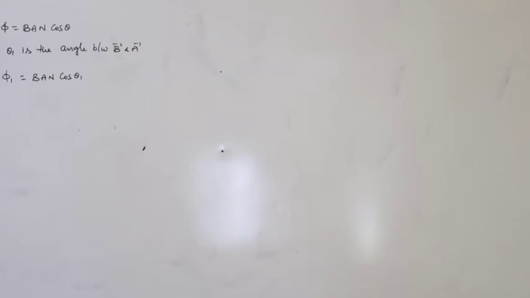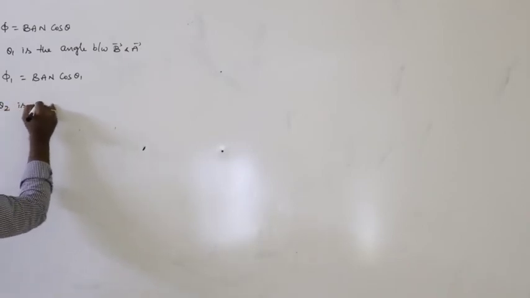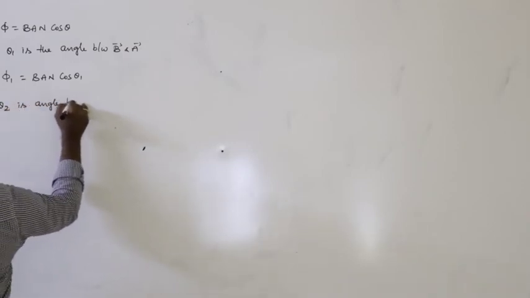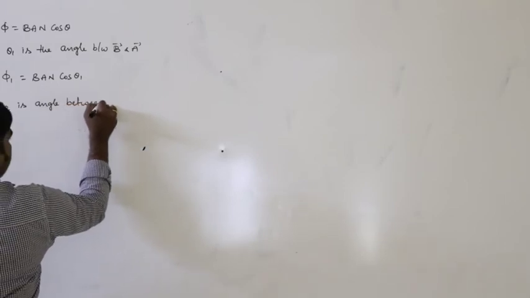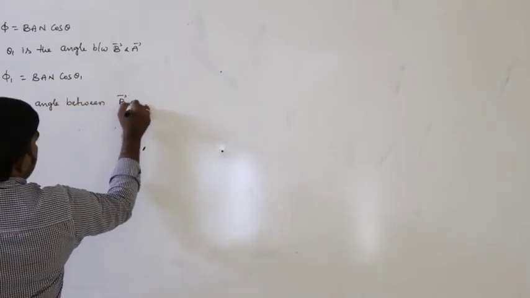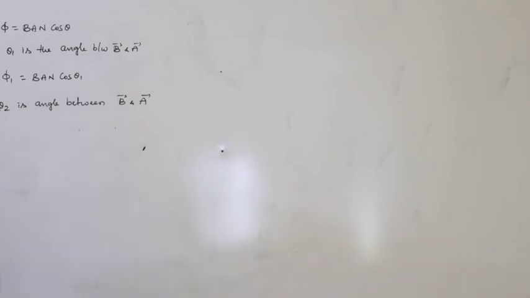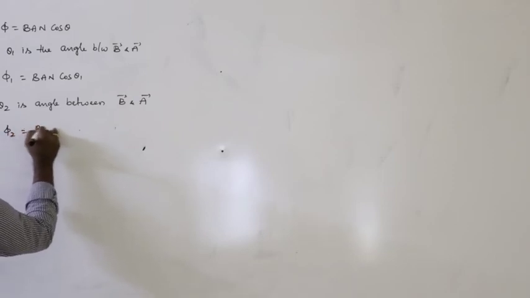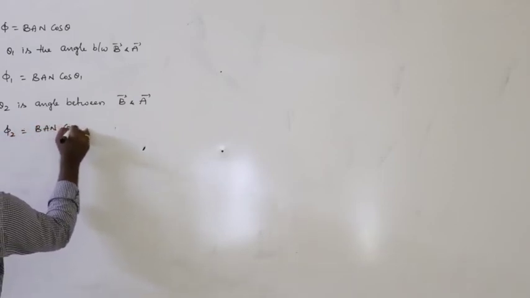Now if theta 2 is the angle between B bar and A bar, then phi 2 can be written as BAN cos theta 2.